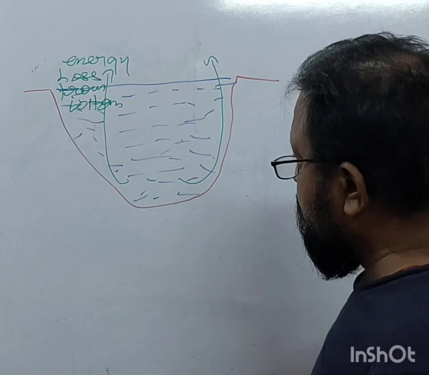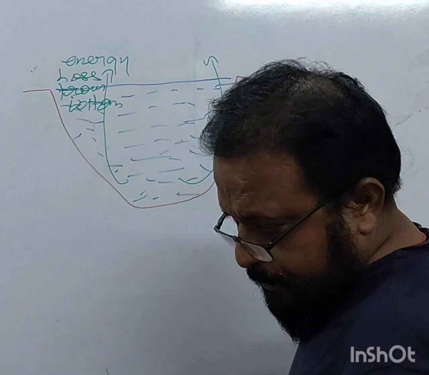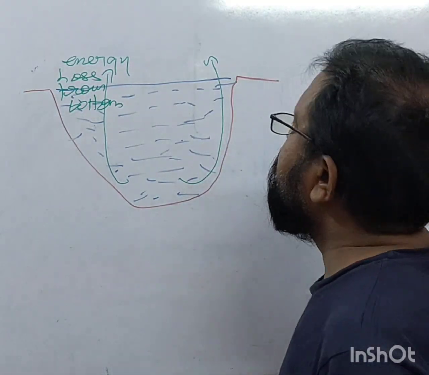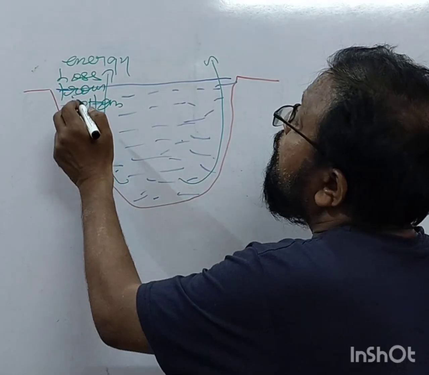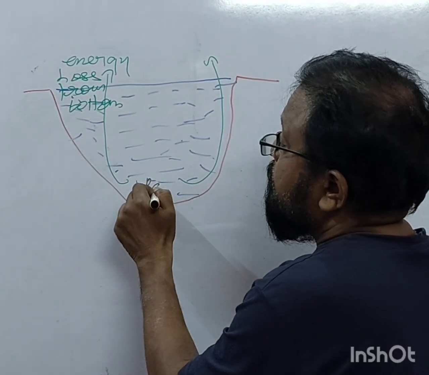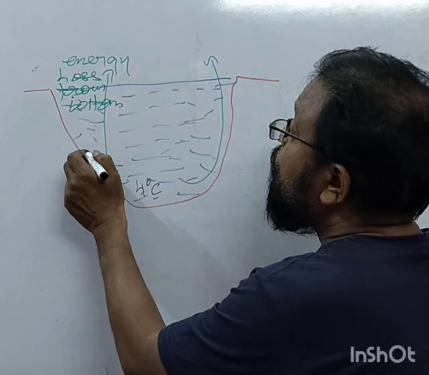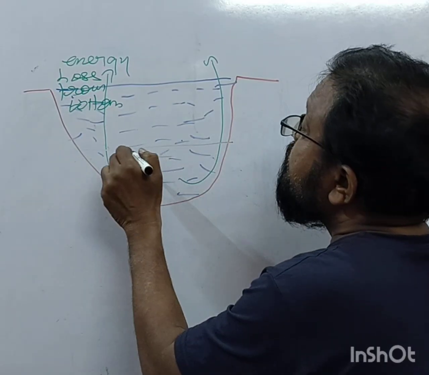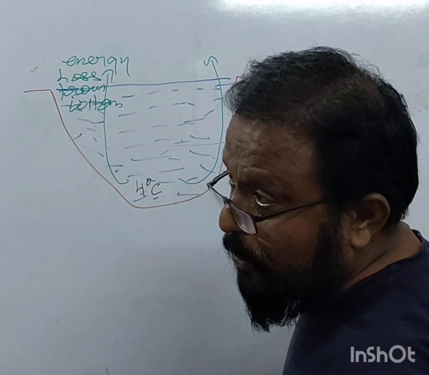And after that, from the top, when the temperature reaches 4 degrees Celsius, then it starts losing from the top.